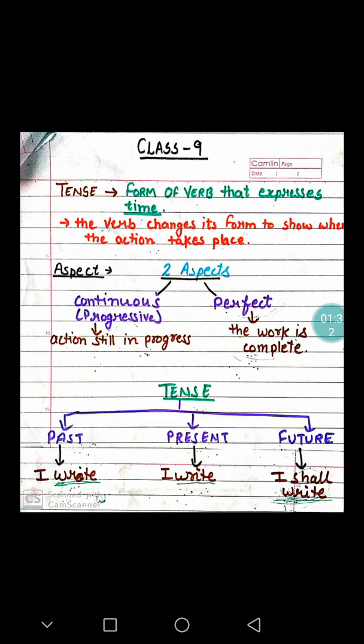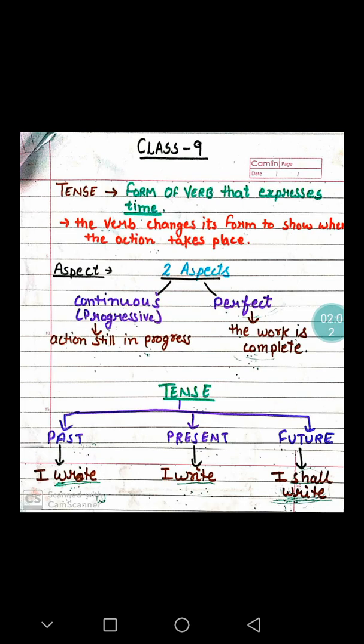Now, another term associated with tense is time. Tense and time. Do you see this connection? Tenses usually denote or express time, if we want to know when the action took place or when the action is going to take place.